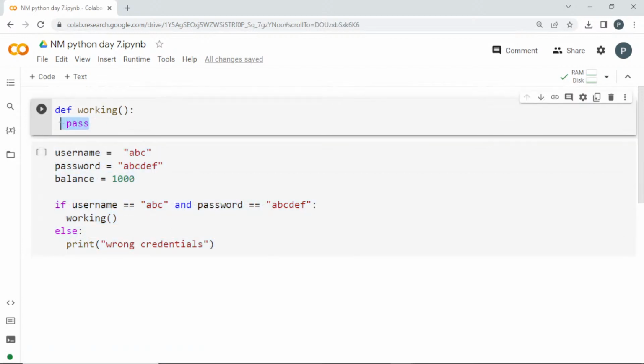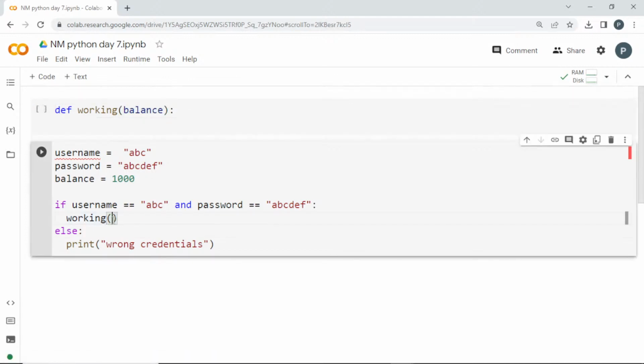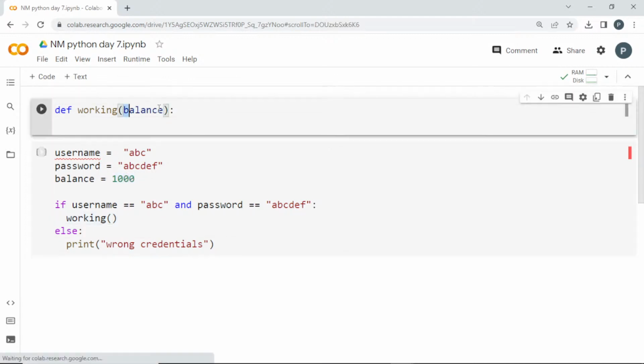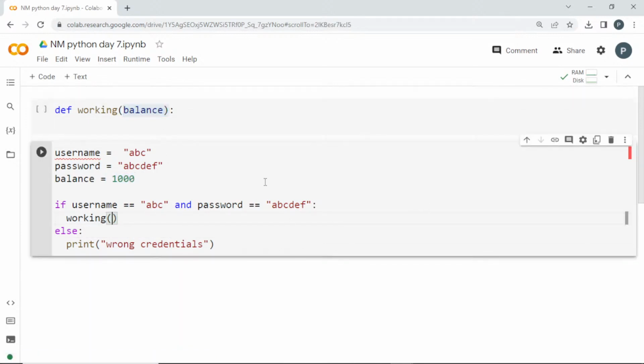Now our work is here. We want to modify this. We have to remove this pass, and set up what all things we are going to use. Do you guys remember, if you want to pass an external thing, for example user information, into a function, then how will you do it? We'll be doing it by passing it as an argument, right? So you are asking for a parameter. Let me ask for a balance, in the name of balance itself. Once I get this, I'll be doing operations with it inside. We have to pass this balance here so that it will run properly. Once we ask for a parameter, we have to pass the argument, right? That's the purpose of it.